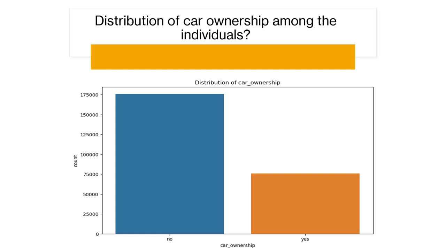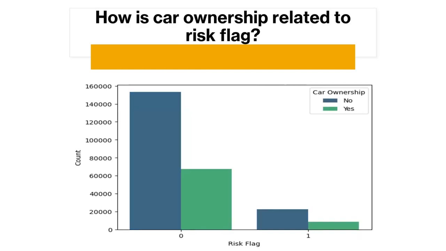You can see the highest number of individuals have no car compared to individuals having a car. This graph tells about car ownership related to the risk flag. You can observe that the highest risk flag is among the non-car ownership. Blue indicates non-car ownership users and green indicates car ownership users.